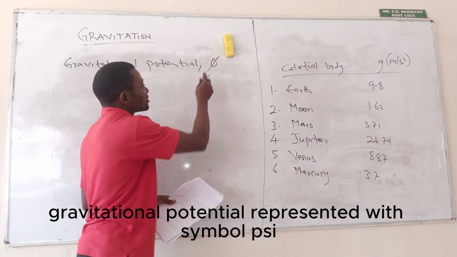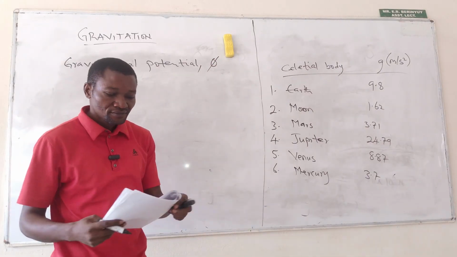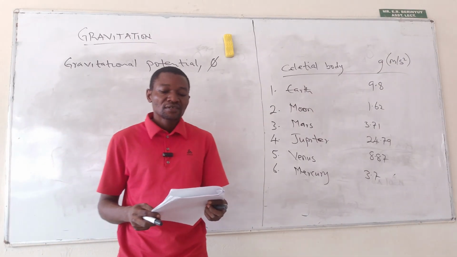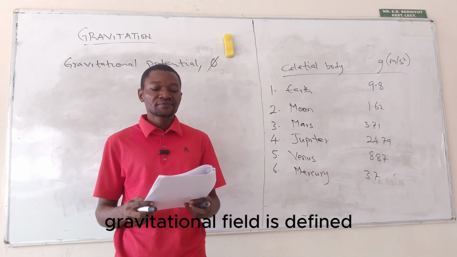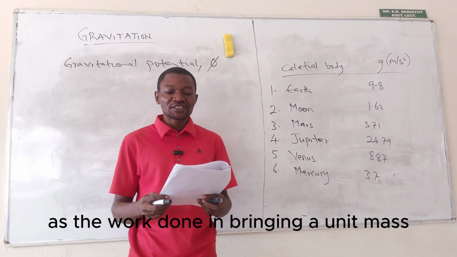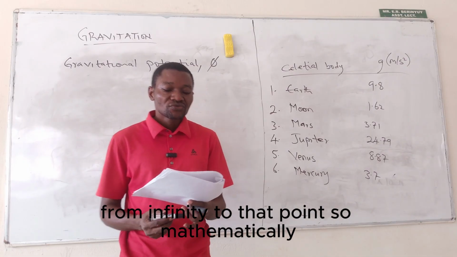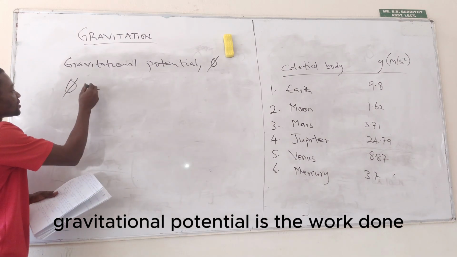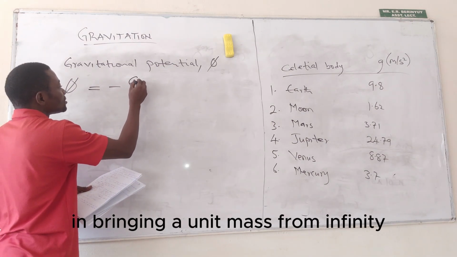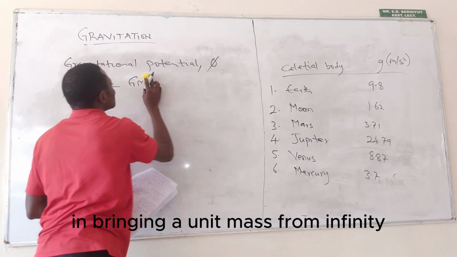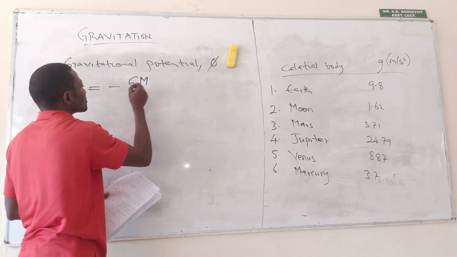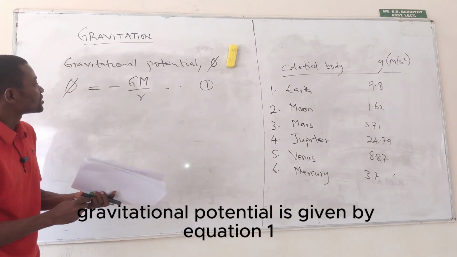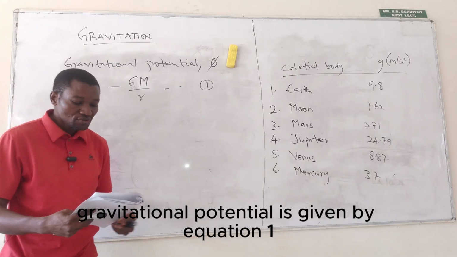Gravitational potential is represented with the symbol psi. So gravitational potential at a point in a gravitational field is defined as the work done in bringing a unit mass from infinity to that point. So mathematically, gravitational potential is the work done in bringing a unit mass from infinity to that point. So mathematically, gravitational potential is given by equation 1.